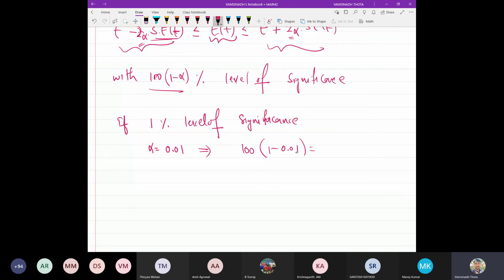So that is 0.99, and 100 times that means 99. So that is 99% level of confidence.